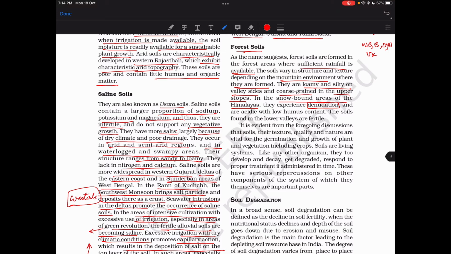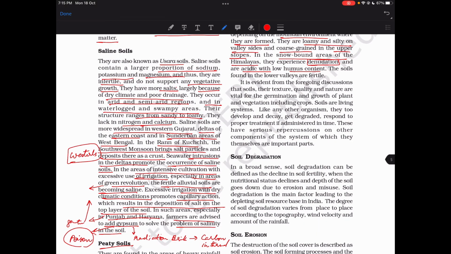And they're acidic with low humus content. Soils found in the lower valleys are fertile. It's evident from the foregoing discussion that soil and its texture, quality, nature are vital for germination and growth of the plant and vegetation, including crops.